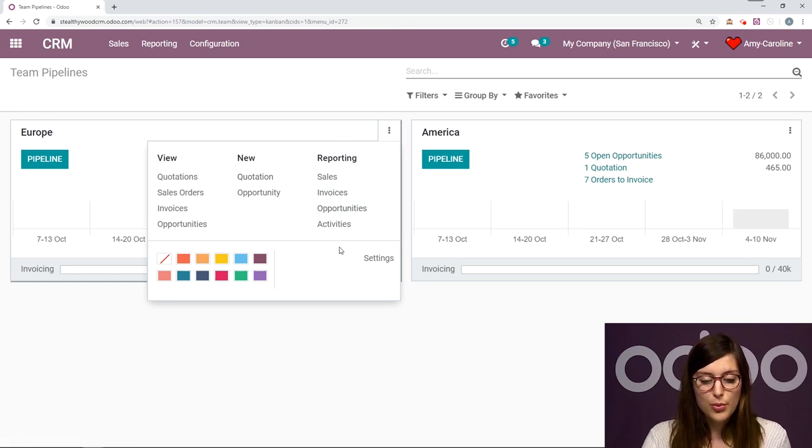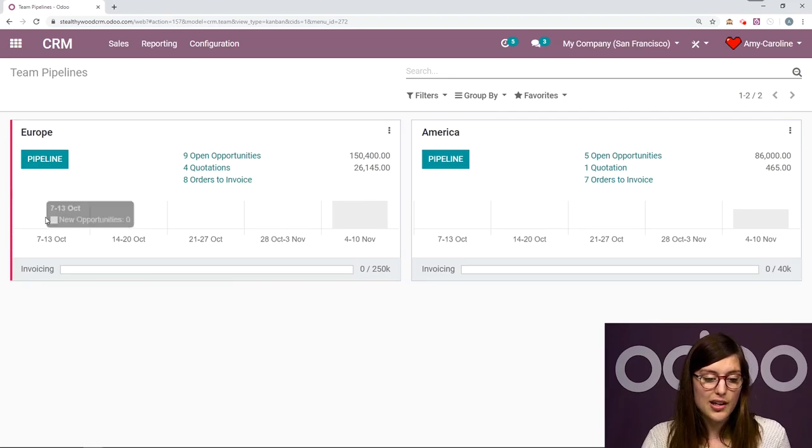Okay, I have some reports on the right as well, and I can even color code these pipelines. Okay, so maybe Europe will be this kind of pinkish color, and America will be yellow. Okay, so now let's go ahead, enter the pipeline, and check out that opportunity I created by sending an email to that email address that we saw on the sales team configuration.